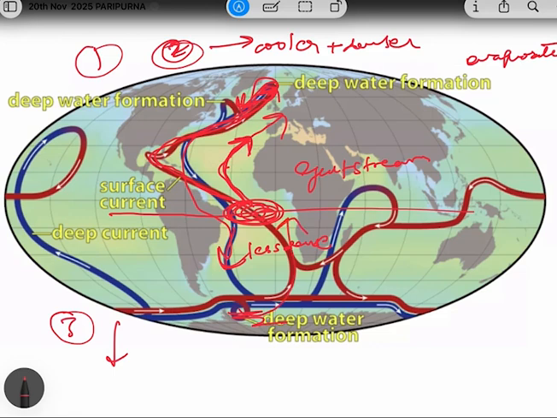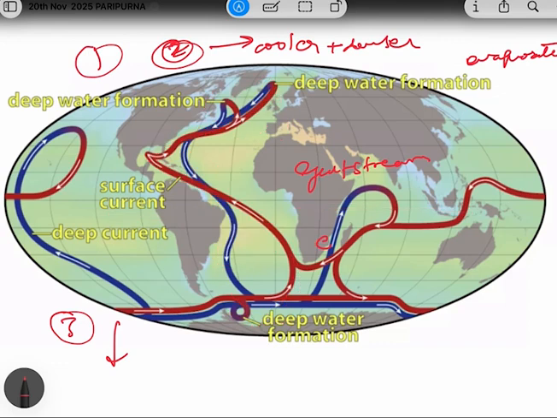Okay, so as you can see, this circulation started from here and now it has completed its cycle through the process of upwelling. And it's not like this conveyor belt completes its cycle in 1 month or 2 months. It takes around 1,000 years to complete one cycle of AMOC.